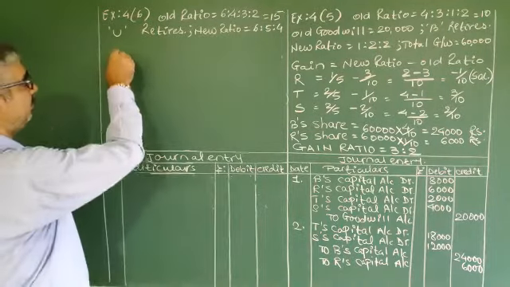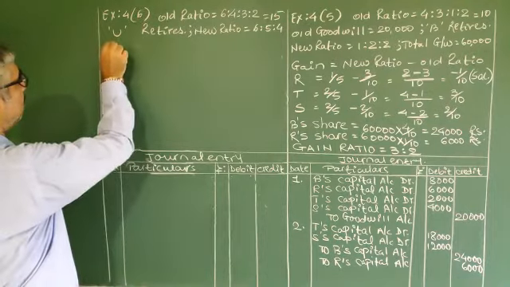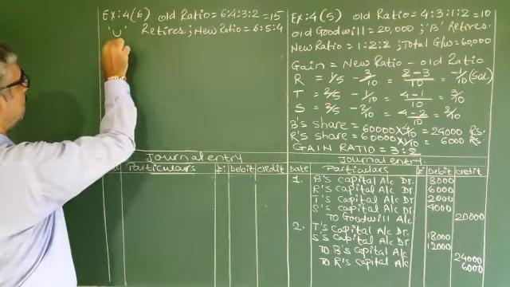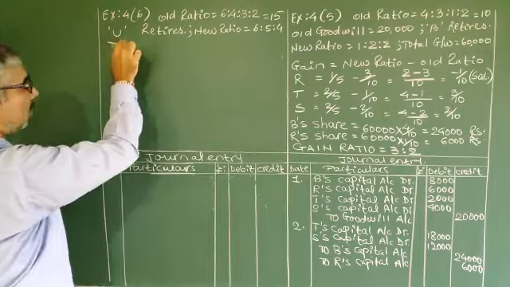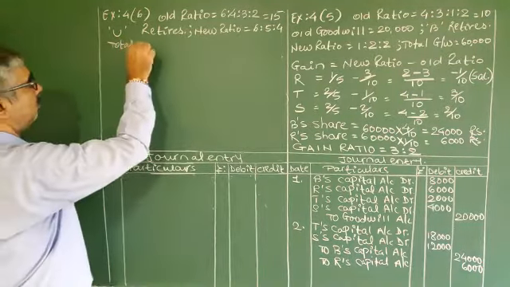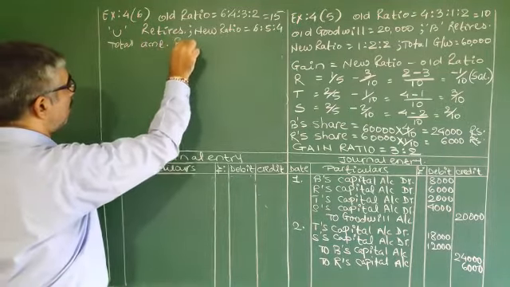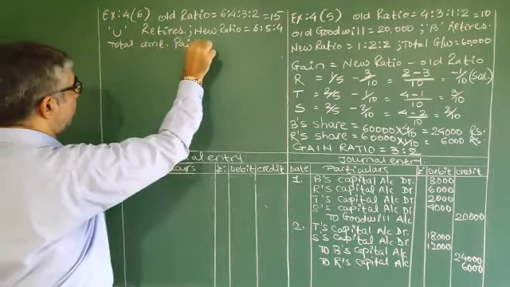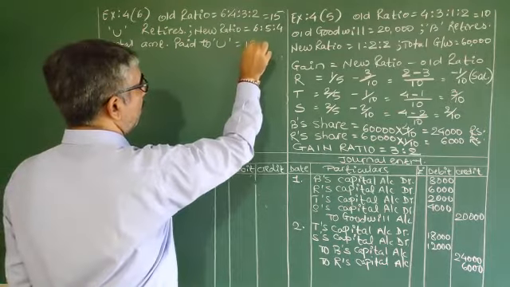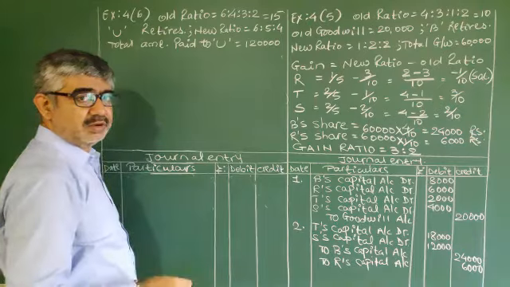Let's go through it. Better option, directly find goodwill. Total amount paid to you, 1,20,000. Is it 1,20,000?